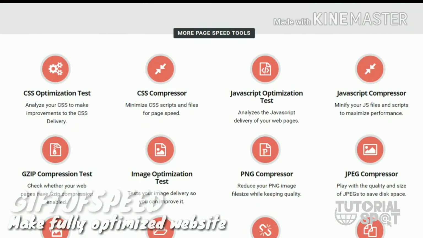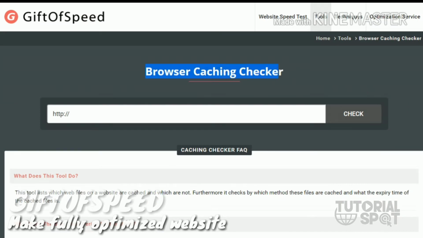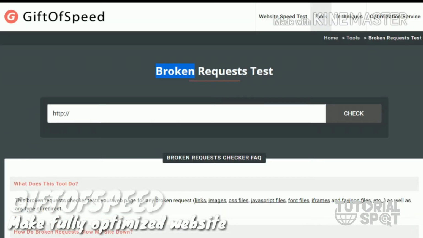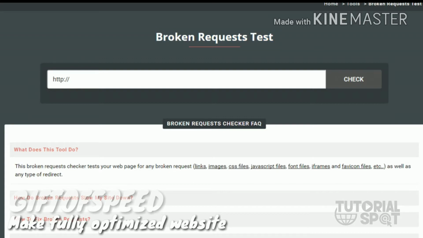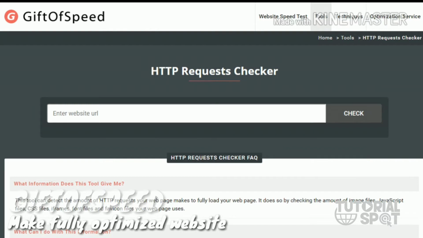Another tool we have here is the caching test. This tests your browser caching. It will show you how much time it takes for caching and how much time it gives for caching of your link. And this is the broken link request test. With this test you can check whether your site has any broken links or requests.